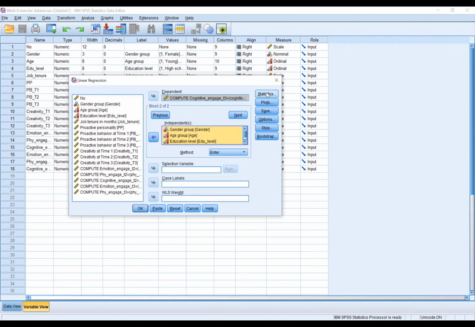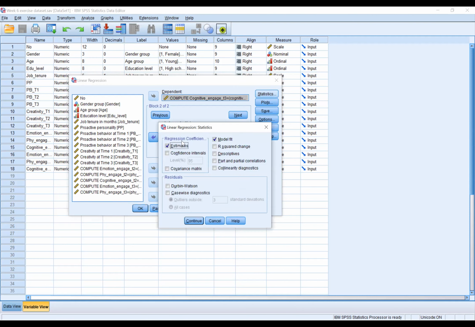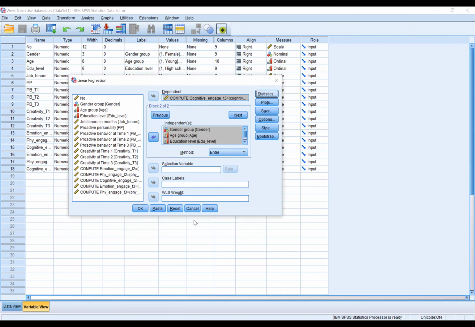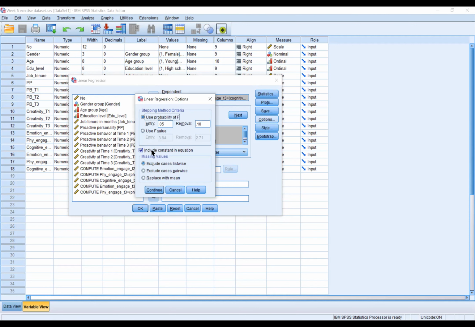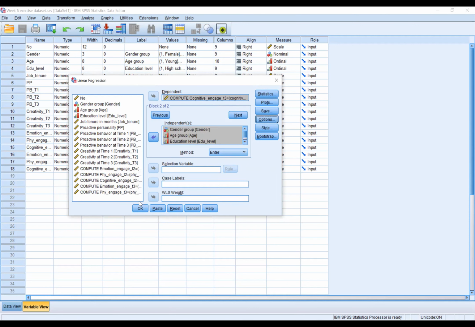On the right-hand side, Statistics, we have to click on Estimates, Model fit, and R square change because we include the control variable here, and Continue. Options, and here, we click on include constant in the equation, the intercept, and finally click on OK.